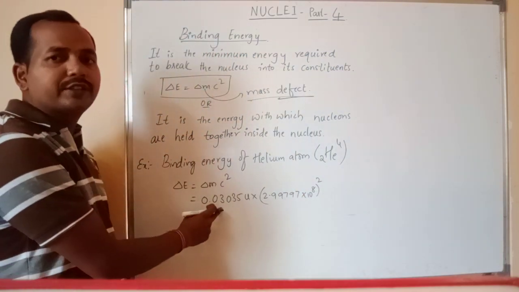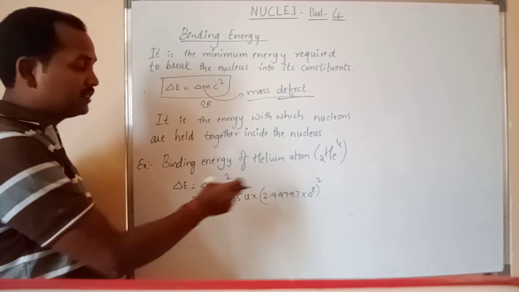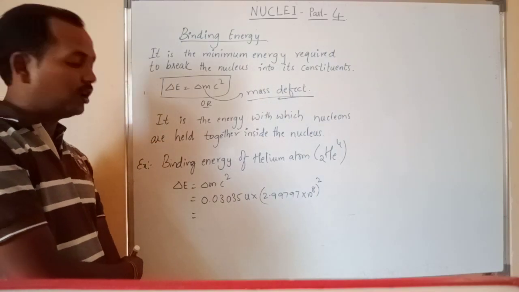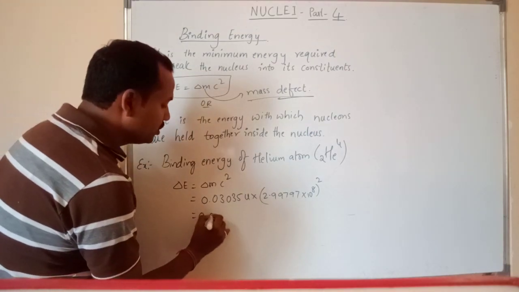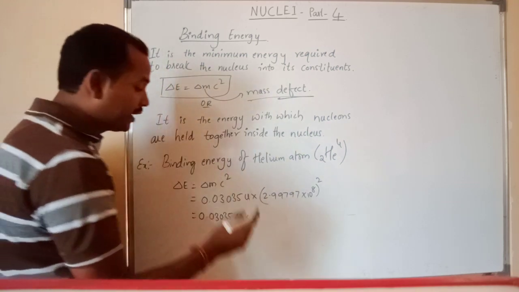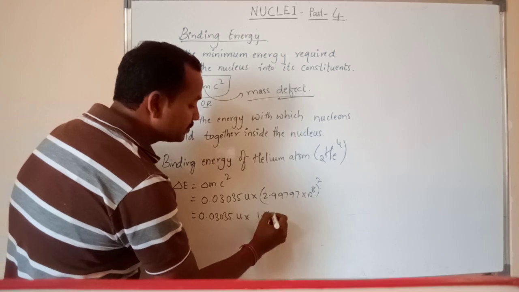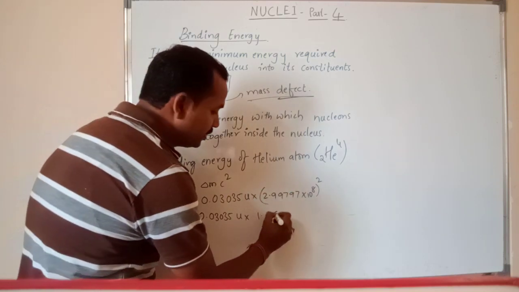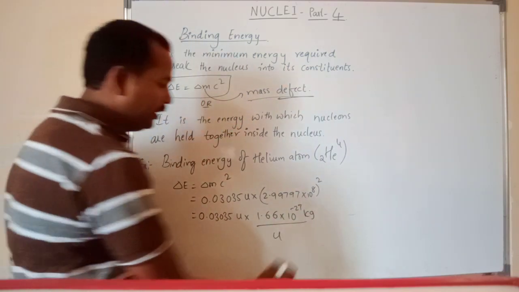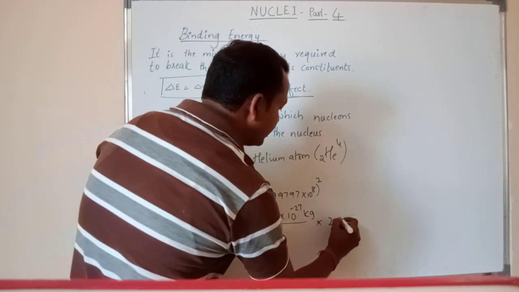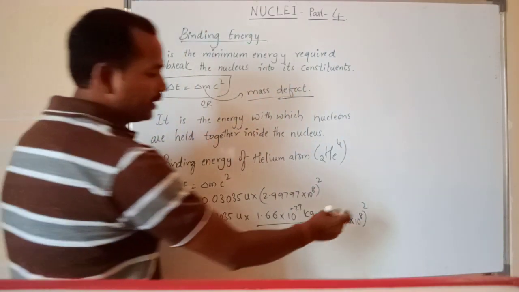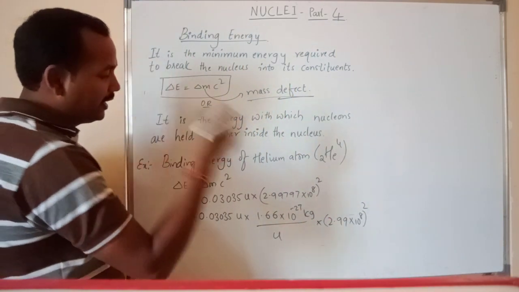So this is given in atomic mass units, but you want the mass in terms of kg. To convert that, 0.03035 units into, and one atomic mass unit, you know how much that is? That is 1.66 into 10 to the power of minus 27 kg per unit, into 2.99 into 10 to the power of 8 whole square, right? Or you can write 3, meaning nearly 9 will come.